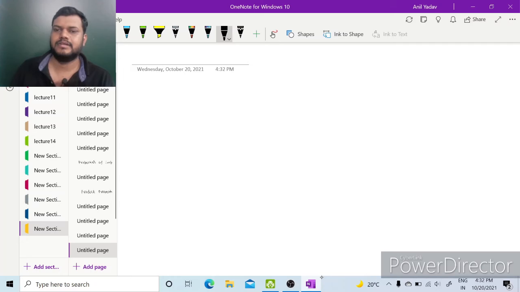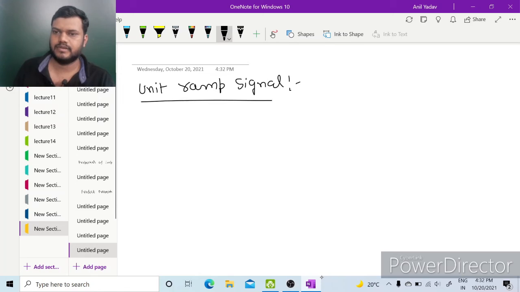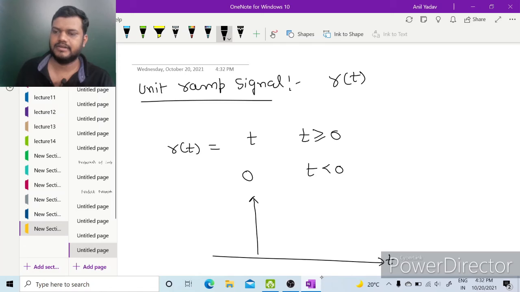Now we will see the next elementary continuous time signal, which is the unit ramp signal, r(t). So r(t) is defined as t for t greater than or equal to 0 and it is 0 for t less than 0. Graphically we can plot r(t) as t for t greater than or equal to 0 and 0 otherwise.